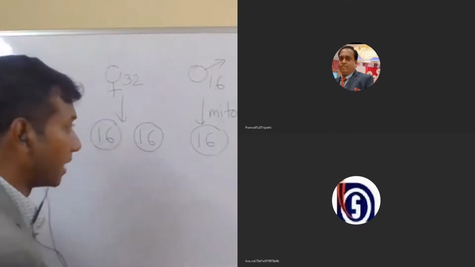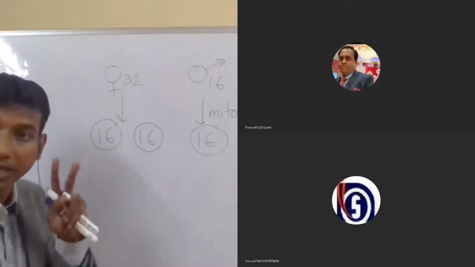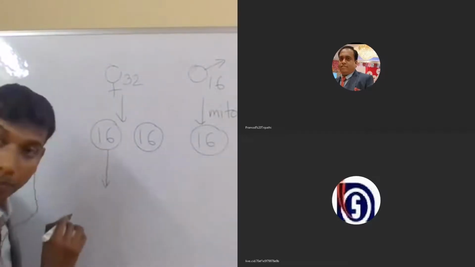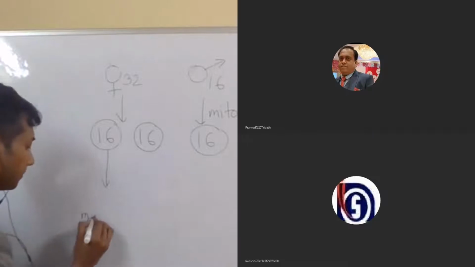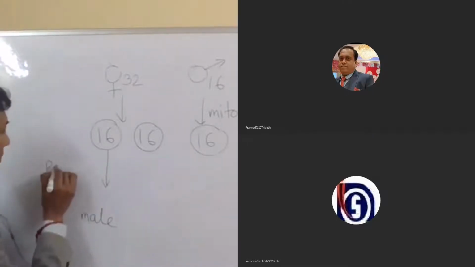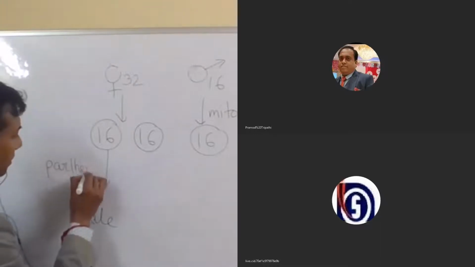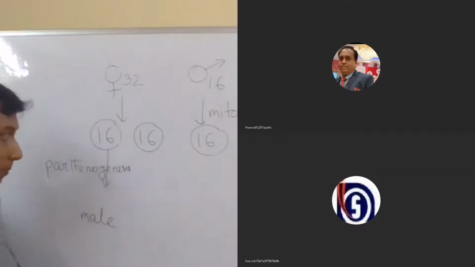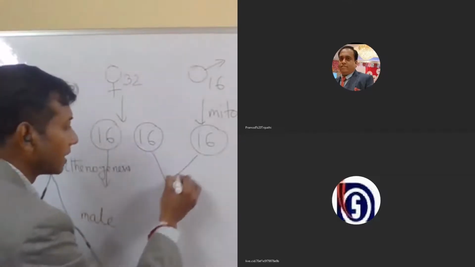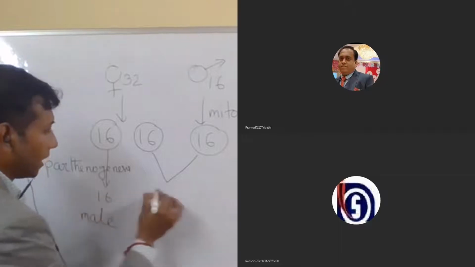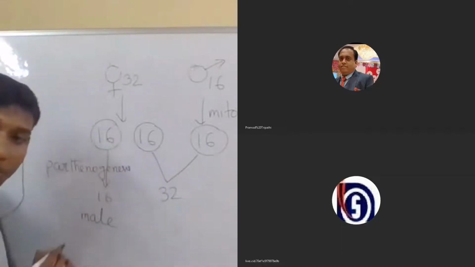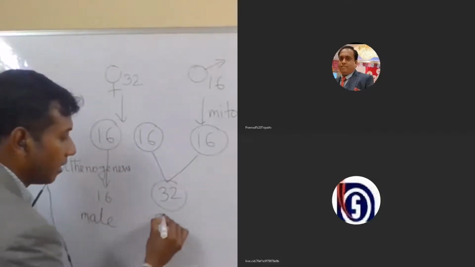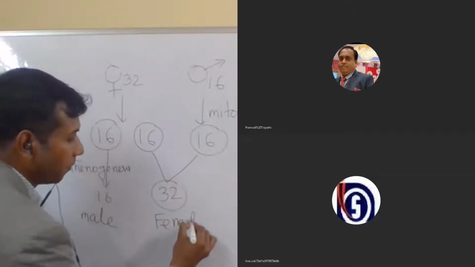Now the fate of female gametes can be two. One, this can develop into a male by a process known as parthenogenesis. That means without fertilization. If they are fertilized, then again the diploid chromosome number is restored. That means 32 chromosomes are present. This will be the female. So whenever it is diploid, then only female is there.